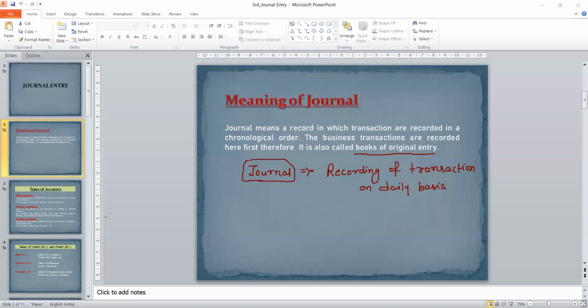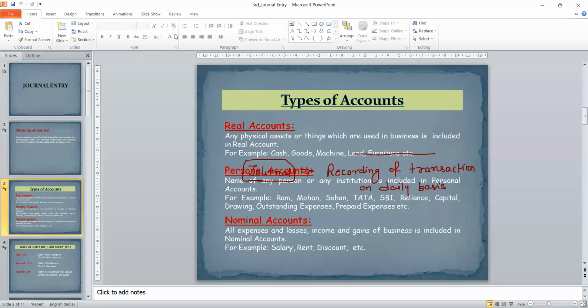Now, in journal, what do we have to study? We have to study the rules that we will follow for passing journal entries. So here are the types of account that you can see: a real account, personal account, and nominal account. So accounts are divided into three categories: one is real, one is personal, and the third one is nominal. Now, personal account is also divided into three parts.